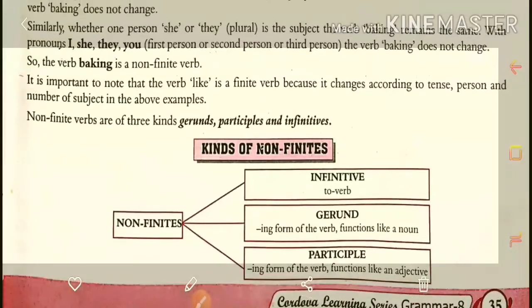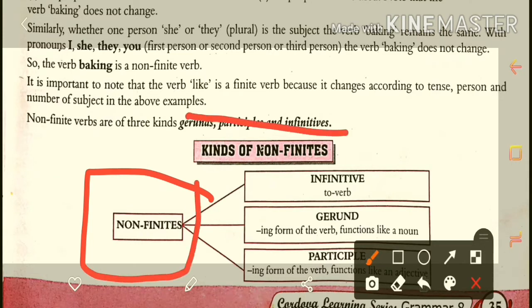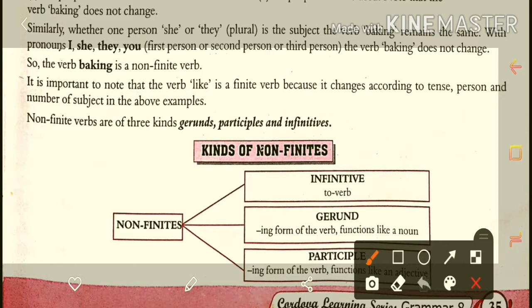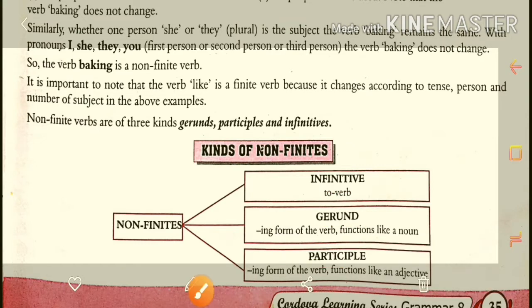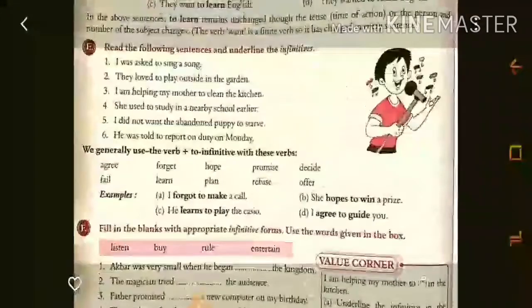Okay, now here we are going to learn the next point, non-finite verbs and their kinds. In the kinds of non-finite verb there are first the infinitive, meaning to plus verb, second the gerund, and third the participle. So first of all we will learn about the infinitives.